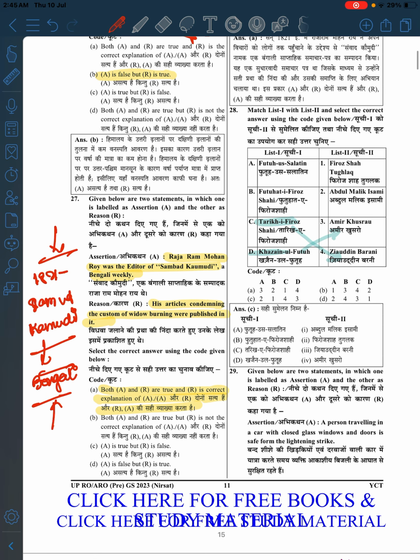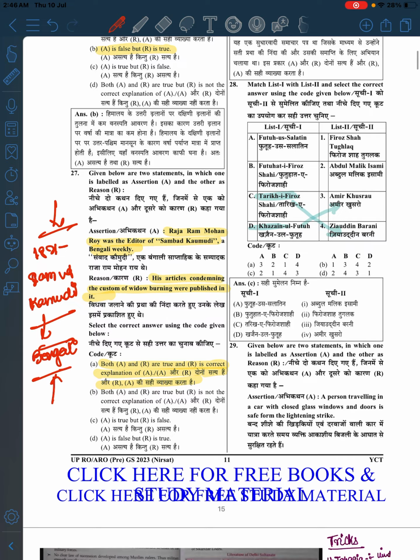So now moving to the 28th one. When you see it, how will you remember? Everything is blank, right? You are not remembering anything, like what is Futuh-us-Salatin, Futuhat-e-Firoz Shahi, Tarikh-e-Firoz Shahi, and Khazain-ul-Futuh.